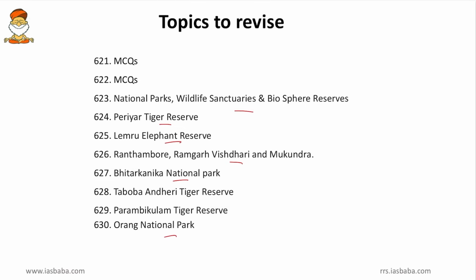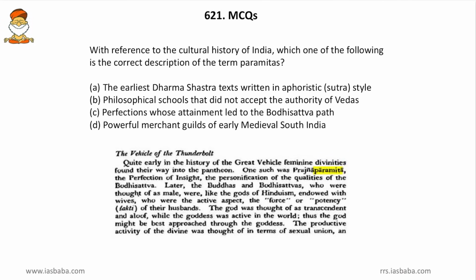Now, coming to the first one, the MCQs. Friends, with reference to the cultural history of India, which one of the following is the correct description of the term paramitas? So, we will see the options. The earliest Dharma Shastra text written in aphoristic or the Sutra style, then philosophical schools that did not accept the authority of Vedas, then perfections whose attainment led to the Bodhisattva path, then powerful merchant guilds of early medieval South India. Friends, look at this word paramitas.